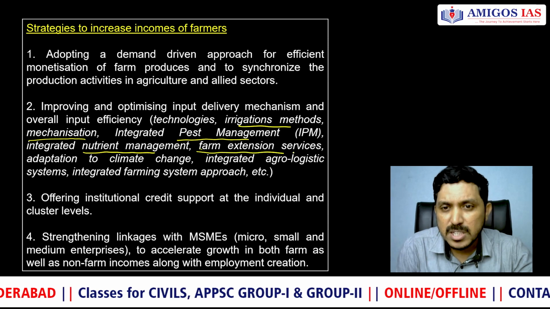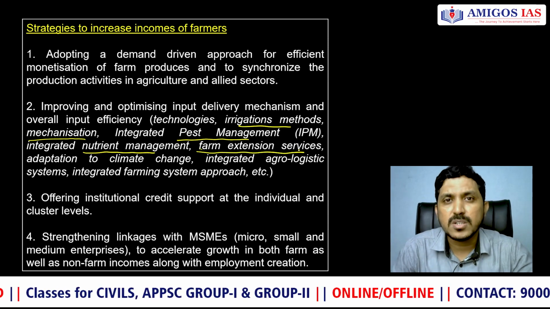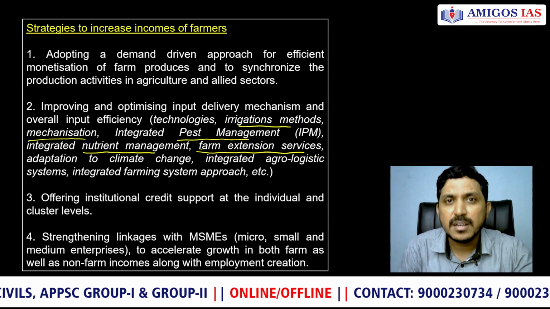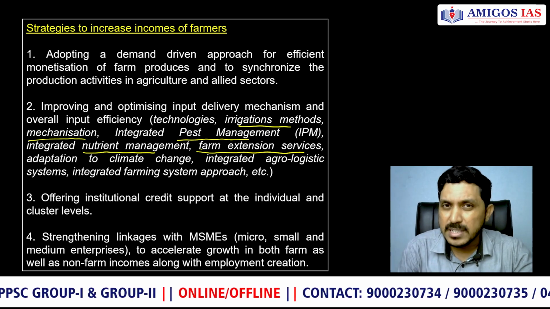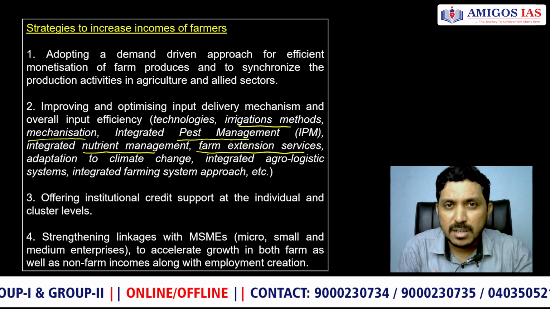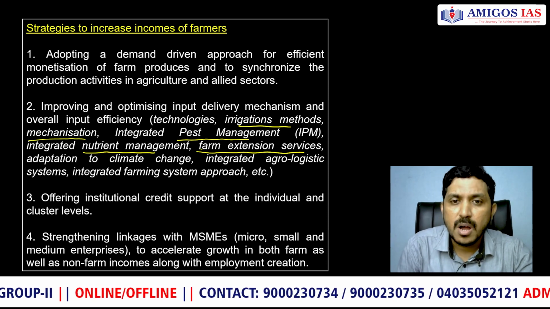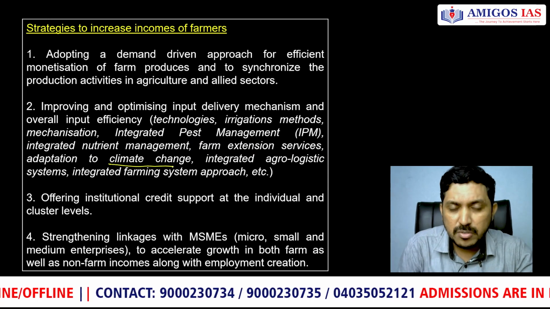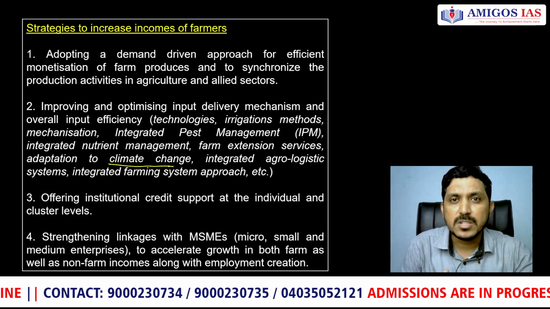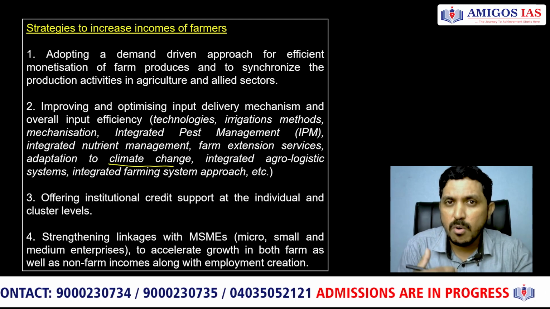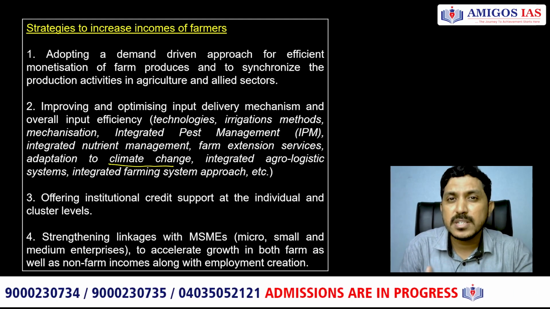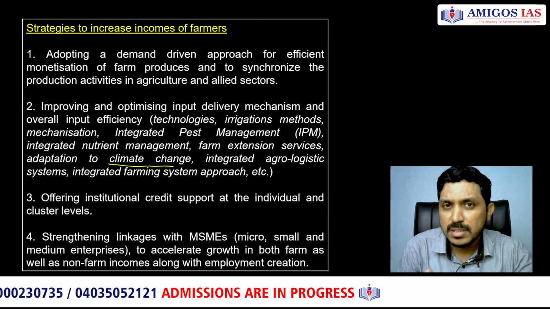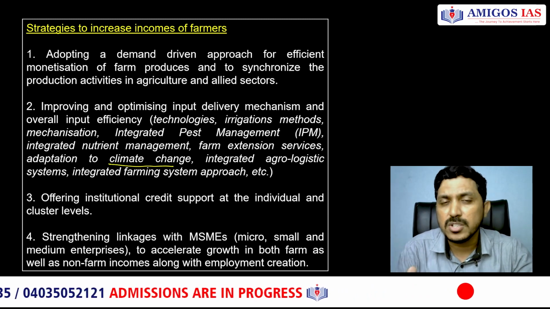Farm extension services could include government services or any other private services that help farmers increase their productivity, whether it is educating them, providing technological inputs, or providing monetary inputs. All are a part of farm extension services. Adaptation to climate change, which is the most pressing issue today. That means you have to use proper practices, good watershed management, drought resistant varieties, and better use of irrigation facilities. All this has to be done to offset the climate change impacts.